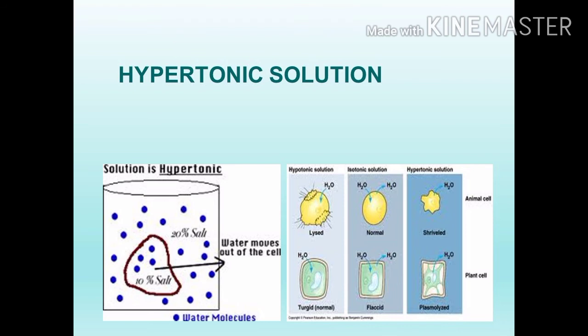Isotonic solution, there is an equal sharing: water is moving into the cell and water is moving outside the cell. Hypertonic solution, the water is moving from the cell to outside, so the cell becomes shrunken in nature.